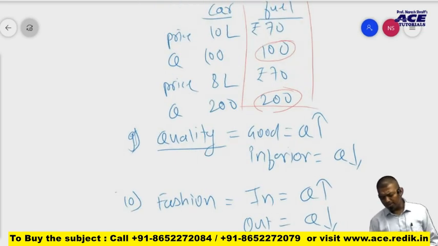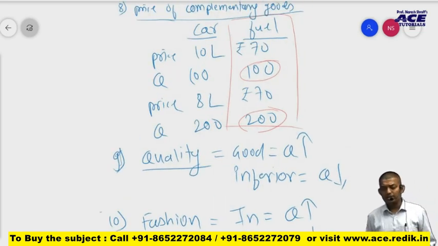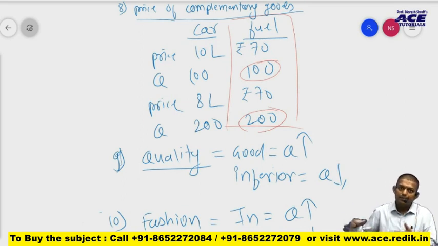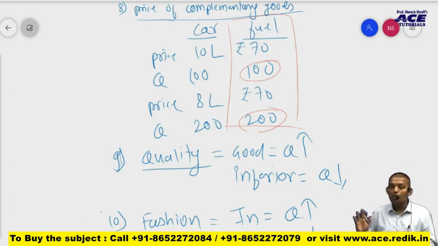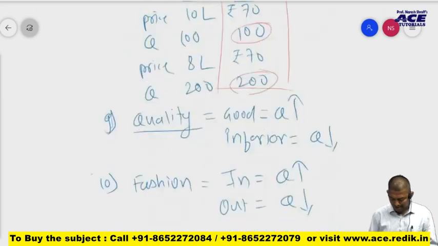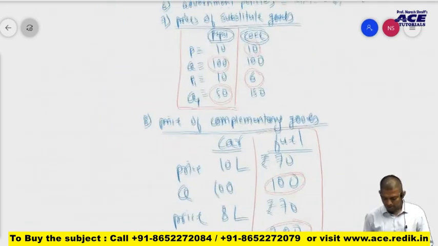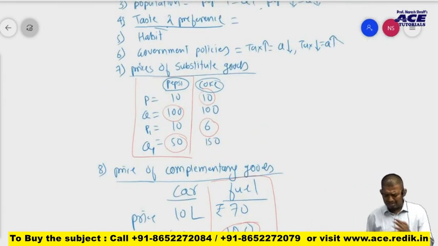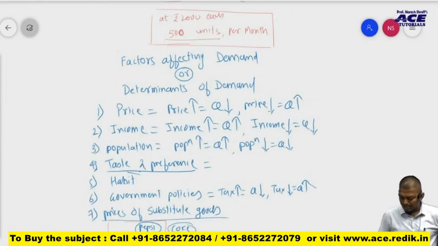Actually, if I go on listing the factors which affect the demand, the list will be longer, right? But right now I'm stopping here. We have covered 10 factors which affect the demand. And there are many other factors which might be in your mind also. So these are the various factors which affect the demand. Is that clear?